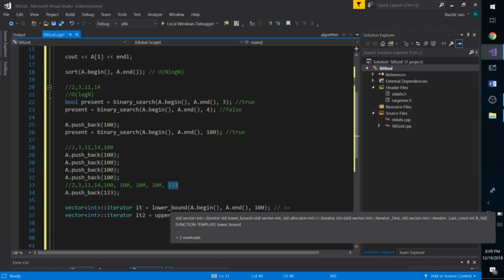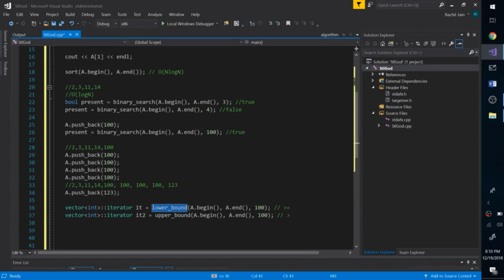So don't get confused with lower bound and upper bound. They both are something which are greater, but lower bound is not that strict, so it's greater than or equal to. So what I can also do is simply print the contents of it1 and it2. All right, let me do that. And another interesting thing that we can do is print the difference between it2 minus it1.